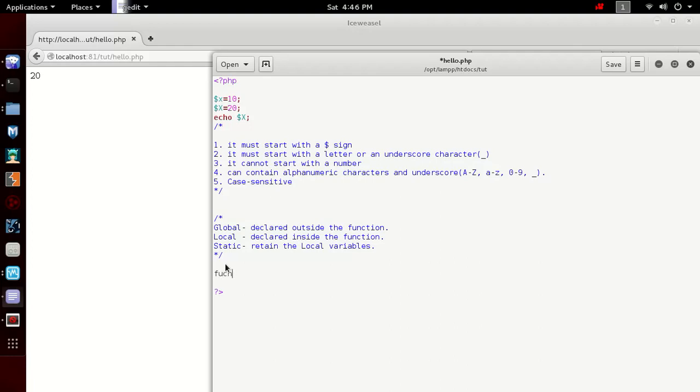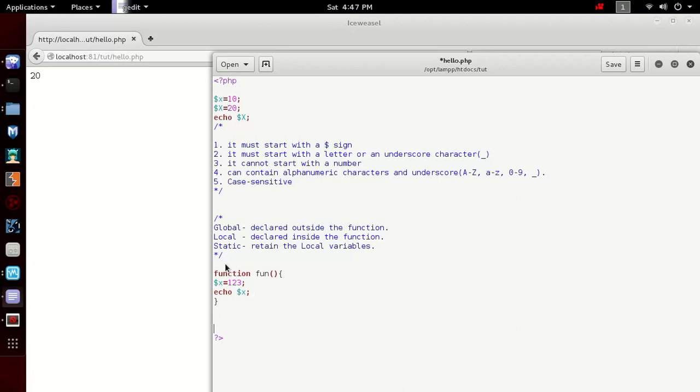And let's make a function, function fun. Sorry for that. Let's say we have a variable named x and give it the value 123. Now print the value of x here.